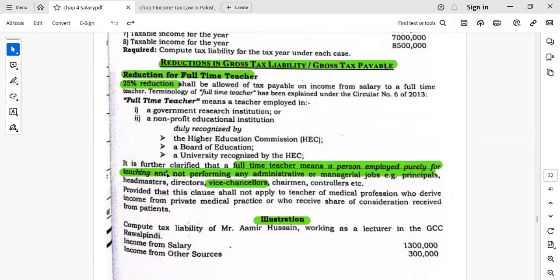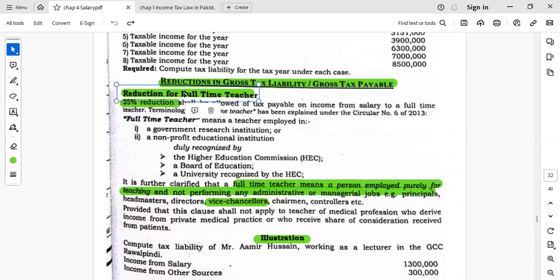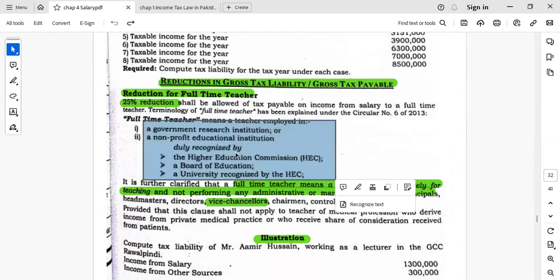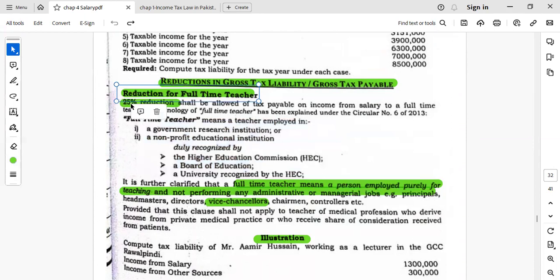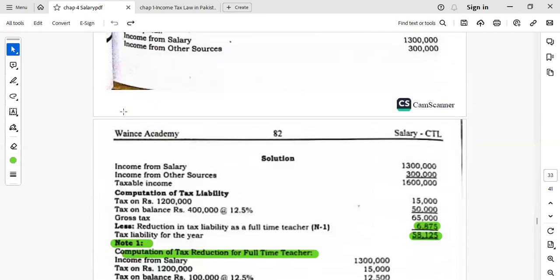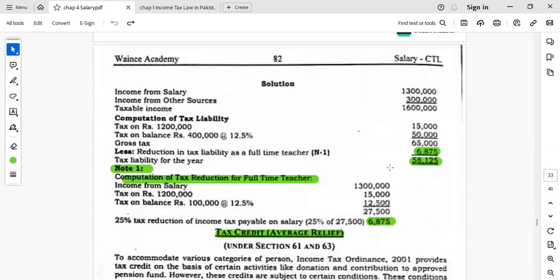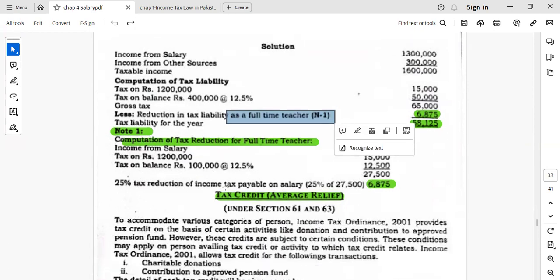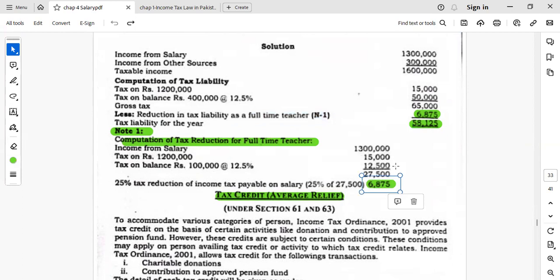And last part is, if you are a full-time teacher, like this is a person who is a full-time teacher. If you're a full-time teacher, your tax liability will be decreased by 25%. For example, if your tax liability is 65,000 gross tax which you have to pay, and you are a full-time teacher, so your tax liability will be reduced by this amount, 6,875.